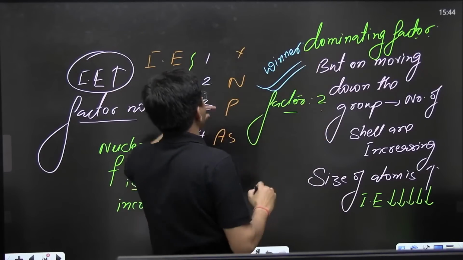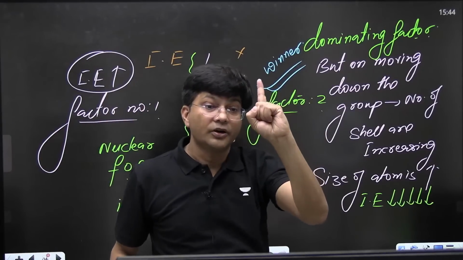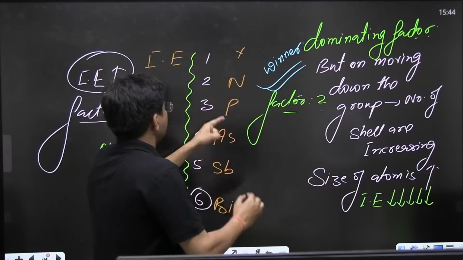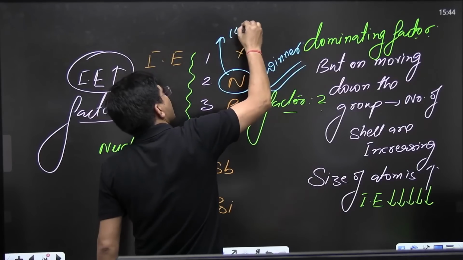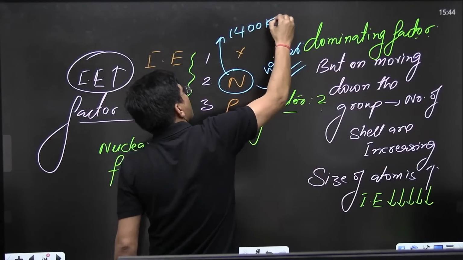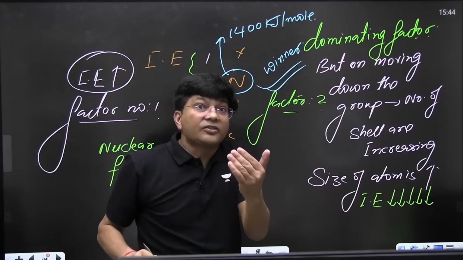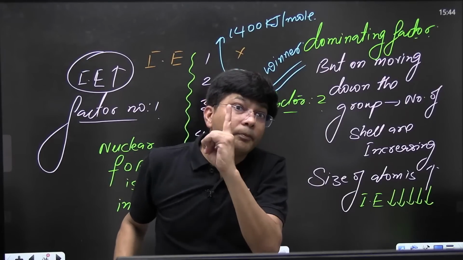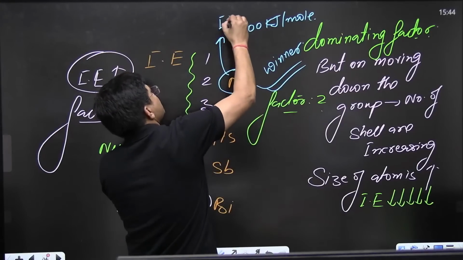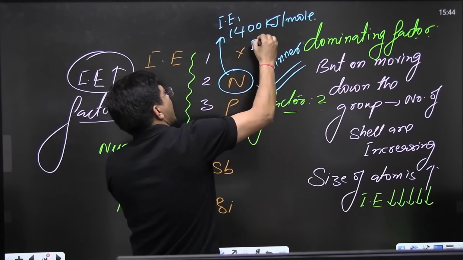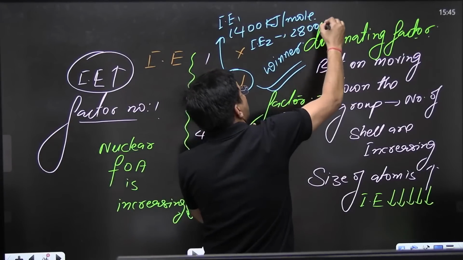So the ionization energy, if I talk about the first ionization energy of nitrogen, it is approximately 1400 kilojoule per mole. Once it has lost one electron, it will develop one positive charge. So this is the first ionization energy. If I talk about its second ionization energy, it will be approximately 2800 kilojoule per mole.